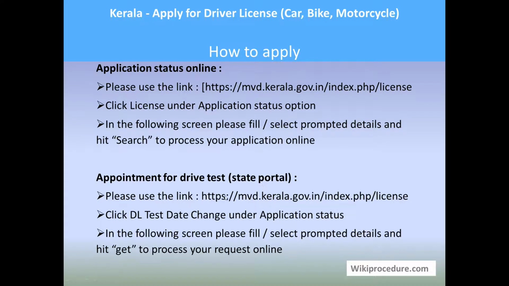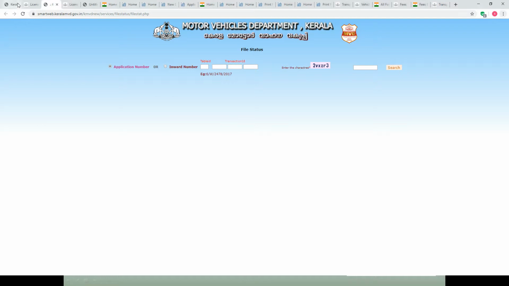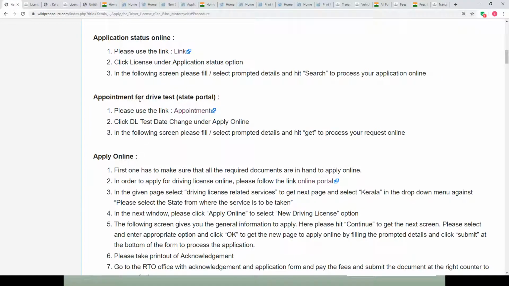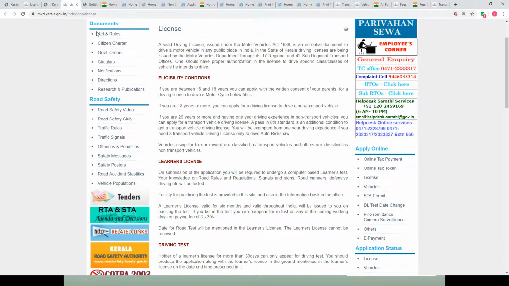And appointment for test drive through state portal is possible by using the following link, which is provided under appointment for drive test from the state portal. Use this appointment link to reach this page, and under apply online, if you come further, DL test date change is what you have to select.